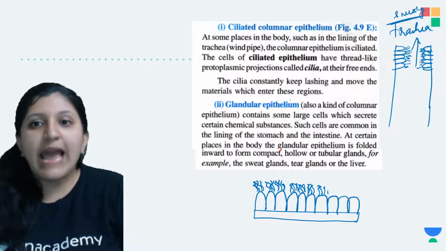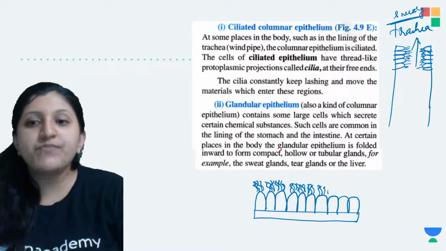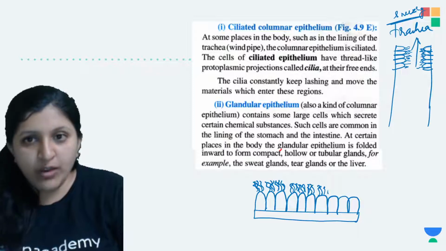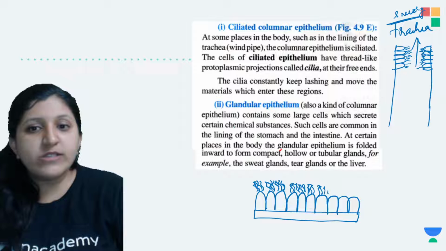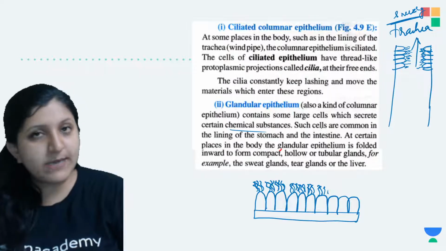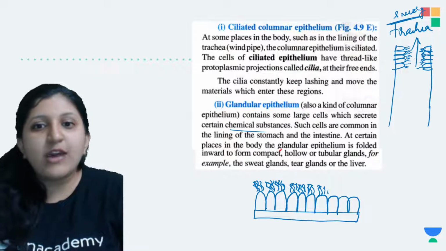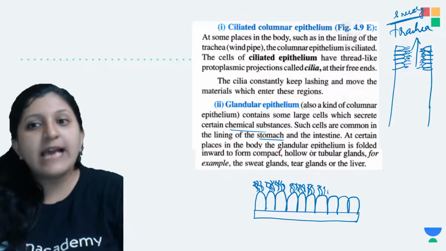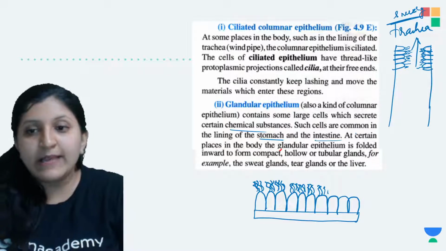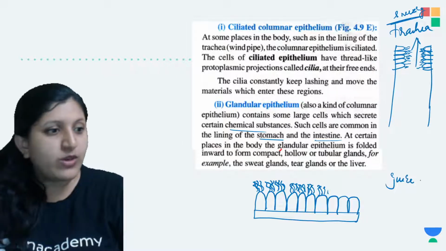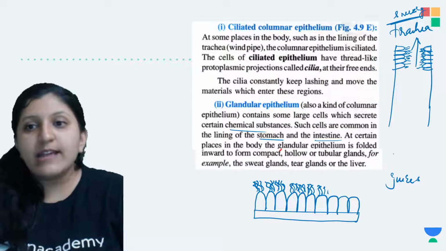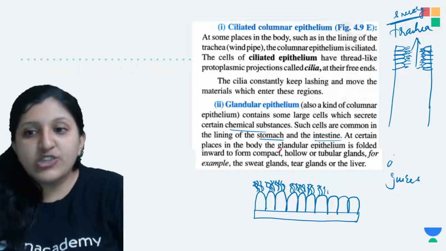Now glandular epithelium, when we mention it, is a kind of columnar epithelium, which is mainly responsible for secretion of chemical substances. Such cells are common at the stomach lining as well as the intestine lining, because they have to produce the digestive juices.